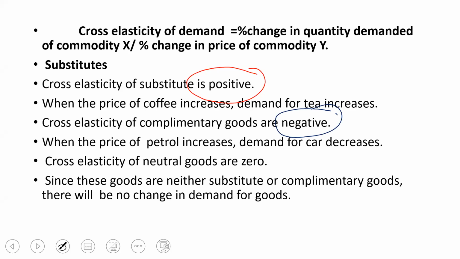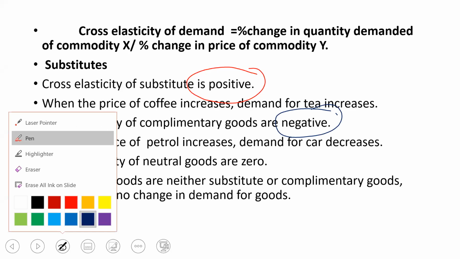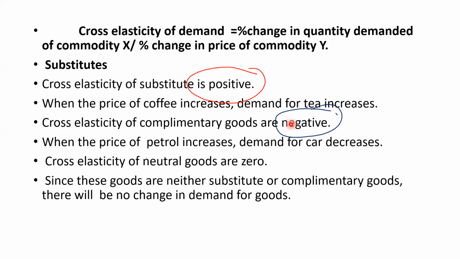Cross elasticity for complementary good is negative. I'm repeating. You can see over there. Cross elasticity for complementary good is negative. This is what I'm explaining. Cross elasticity for substitute is positive. Cross elasticity for complementary good is negative.